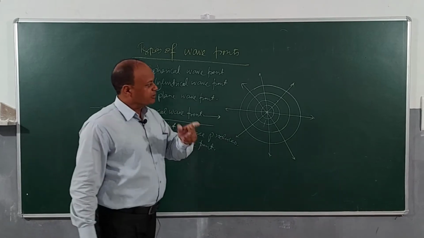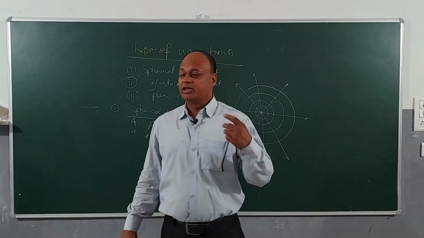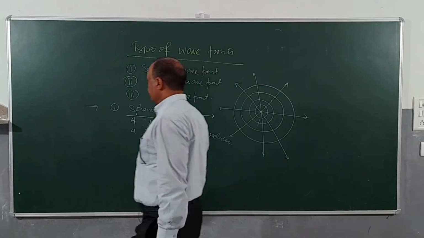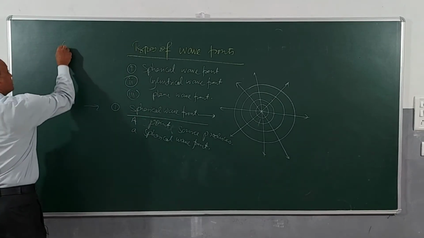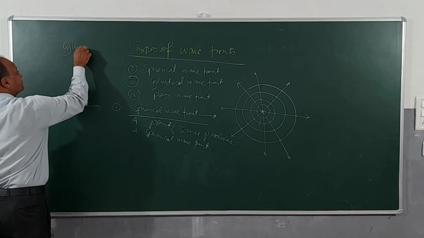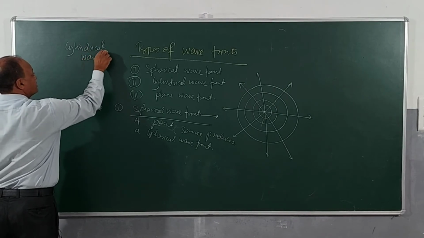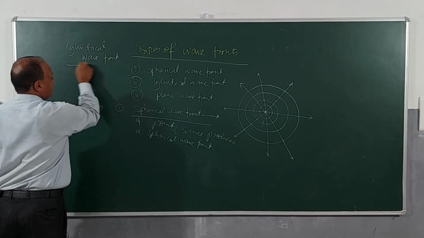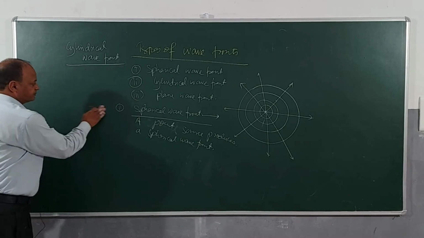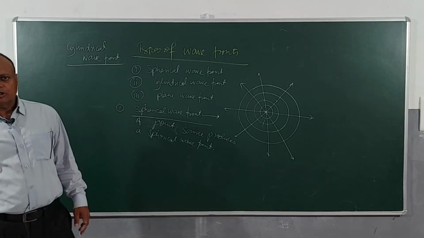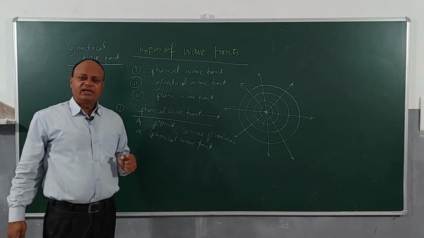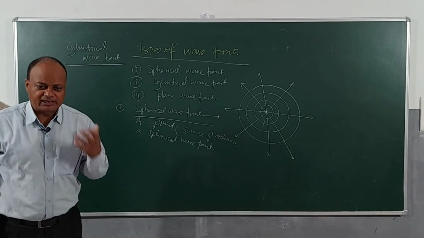Clear? Now once you have understood the concept of spherical wavefront, we will understand what is cylindrical wavefront. Let's see here. Cylindrical wavefront. Children, what is a cylindrical wavefront? Imagine an extended source of light.